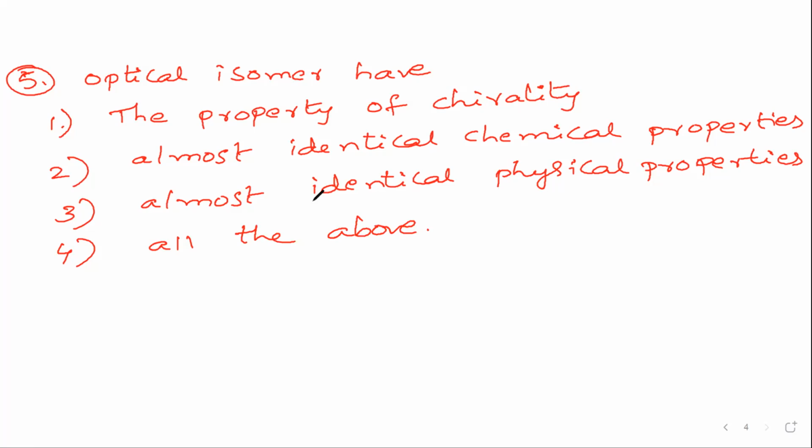So optical isomers have which of the following properties? They have the property of chirality, almost identical chemical properties, almost identical physical properties, all the above. So what is the right option? We already know optical isomers are different towards rotation of plane of polarized light. So that's why their chemical and physical properties are not similar. Only the property of chirality is present. Remaining all the rest is not present.